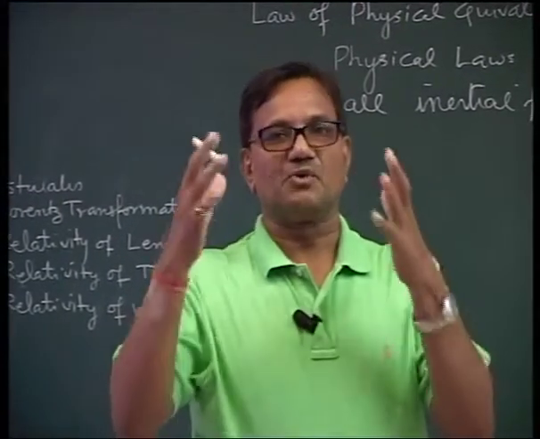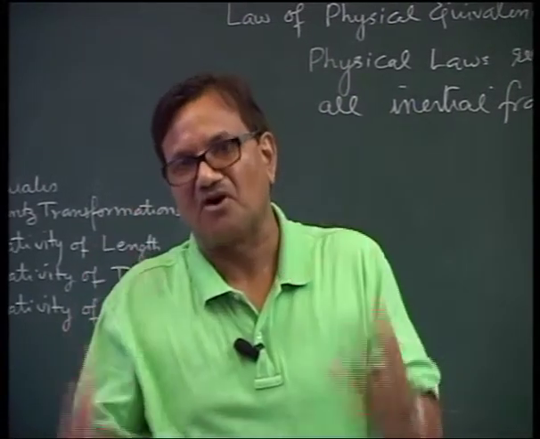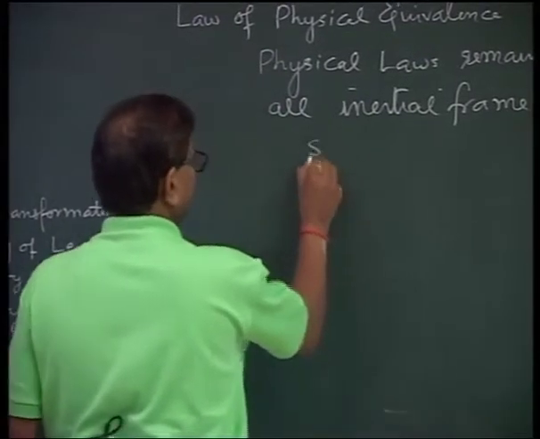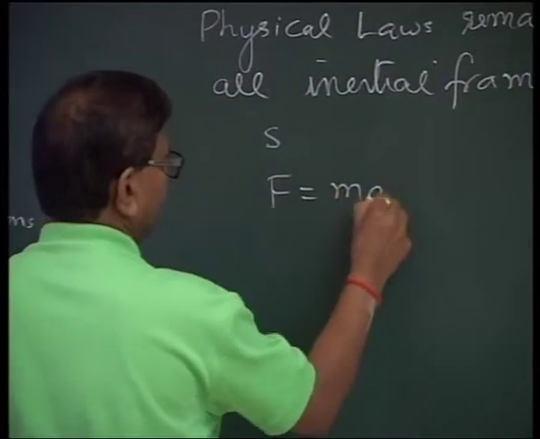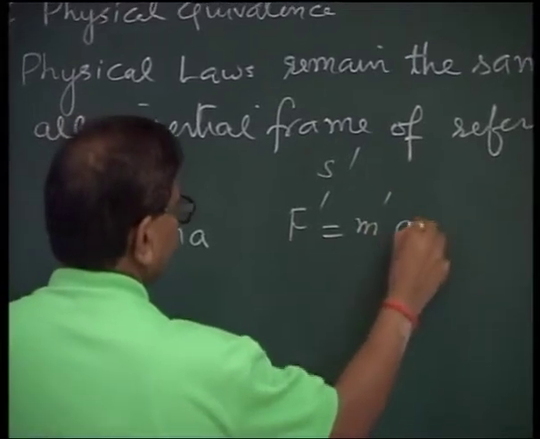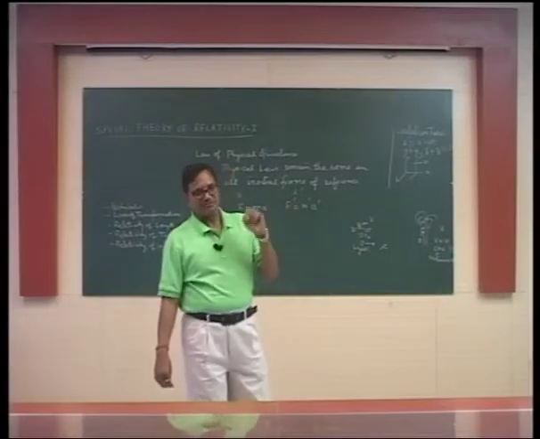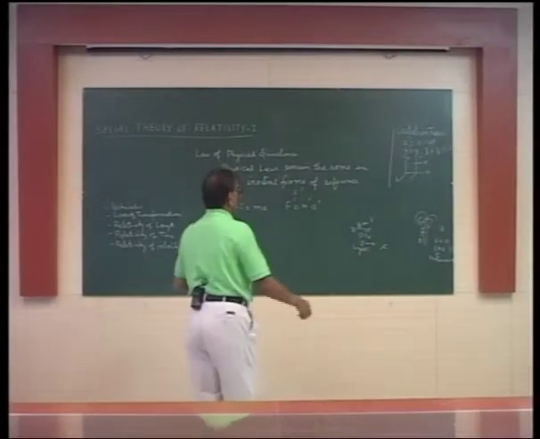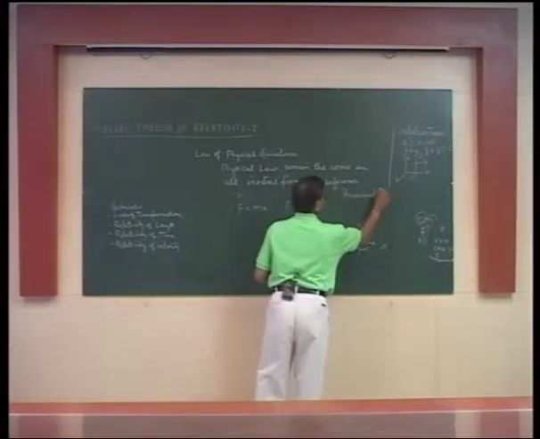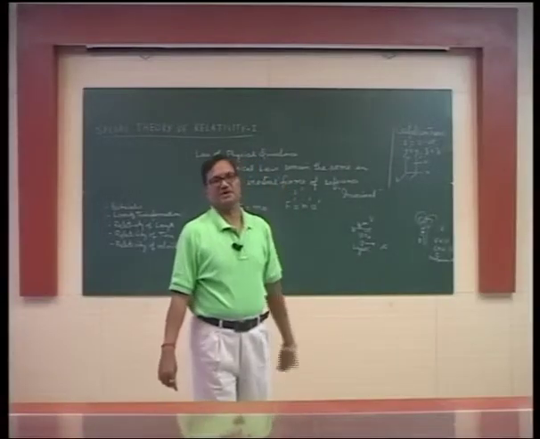That means the equation expressing a physical law retains the same form. For example, if in S frame we observe F equals ma, then in S dash frame we will observe F dash equals m dash a dash. That means remaining the same form. In technical words, we say the physical laws remain invariant. This is the first postulate of the theory of relativity.